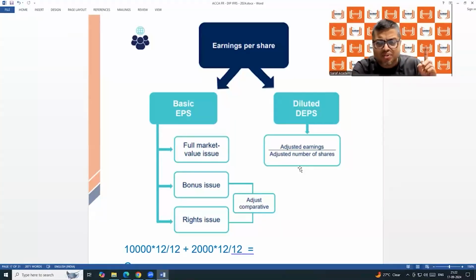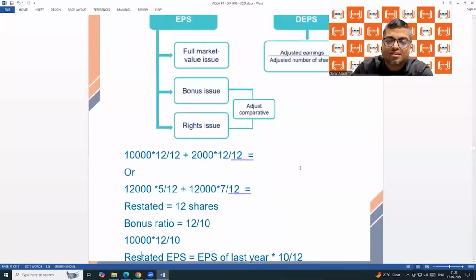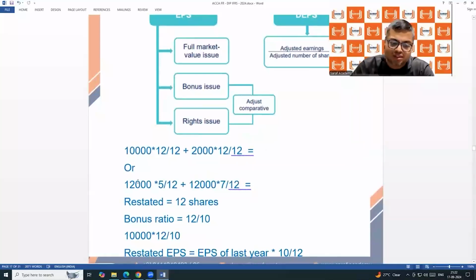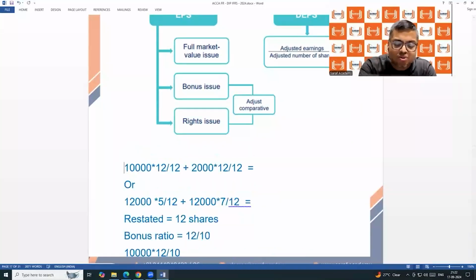Which one are you all liking? The first one, 10,000 into 12 by 12 plus 4,000 into 8 by 12, or the second one, 10,000 into 4 by 12 plus 14,000 into 8 by 12. Which one are you liking? Anyone? Most of the students will say the first one. But I will advise follow the second one. You will say why? That I will be able to clear in the next 1 hour. Then you will understand why. Because when I introduce further cumbersome things into this, then the second way of calculation becomes easier. The first way becomes difficult, which I will go on giving proof of in the next 1 hour.